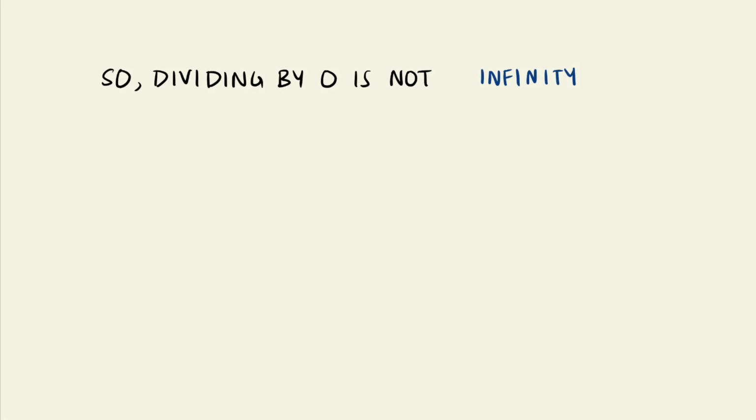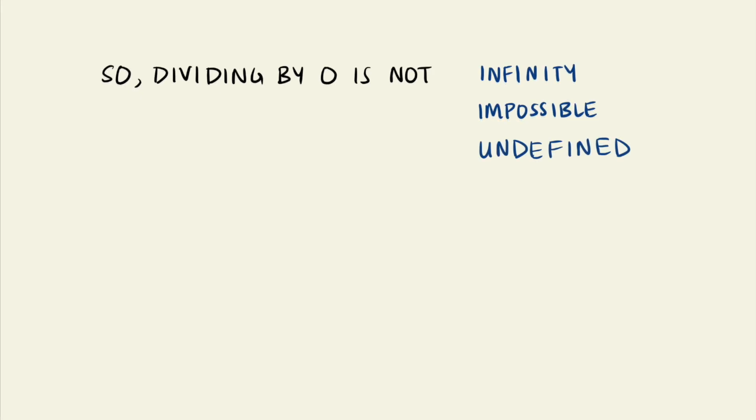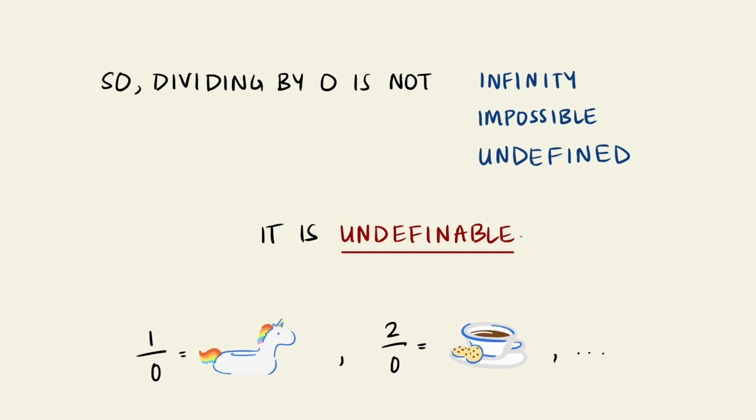It's a mathematician's nightmare, which is why there's a consensus. We can't divide by 0, not because it equals infinity, nor is it because mathematicians decided that we just can't, or even because it's undefined. Dividing by 0 is simply undefinable. We can't give it a logical value even if we wanted to. But that isn't to say that we can't give it an illogical value, and that's for you to have fun with.